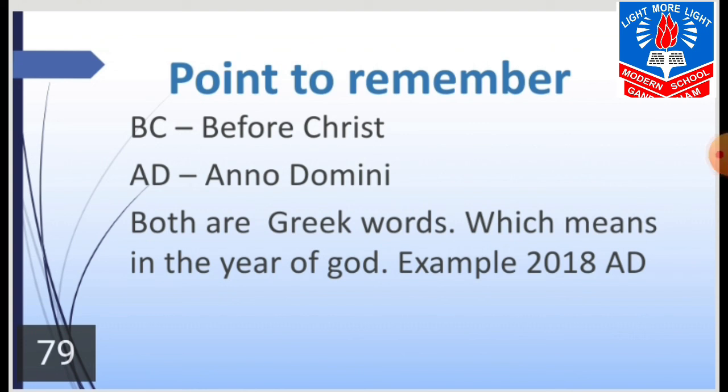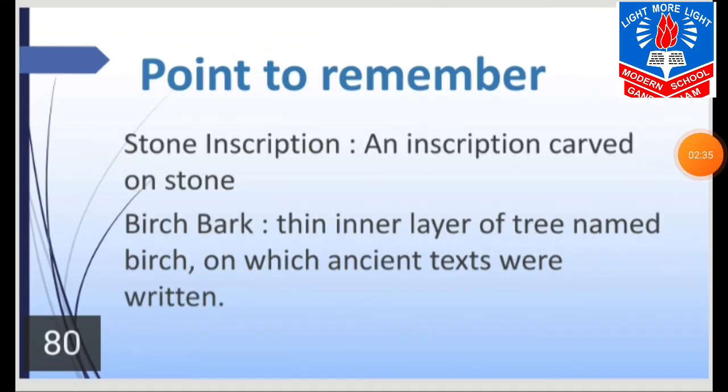BC, Before Christ, and AD, Anno Domini. Both are Latin words, which mean in the year of the Lord. Example, 2018 AD. Stone inscription: an inscription carved on stone. Birch bark: the thin inner layer of a tree named birch, on which ancient texts were written. These were points to remember. You have to remember these points.